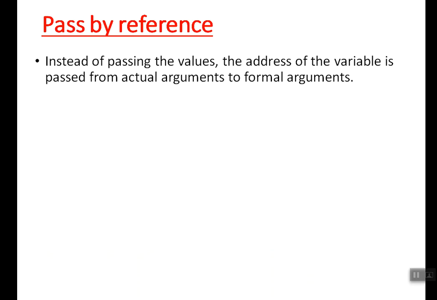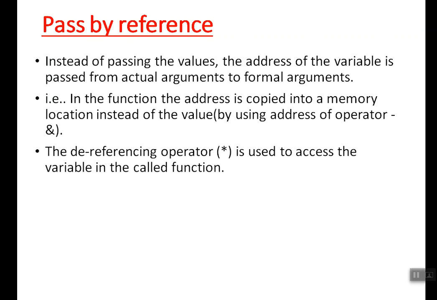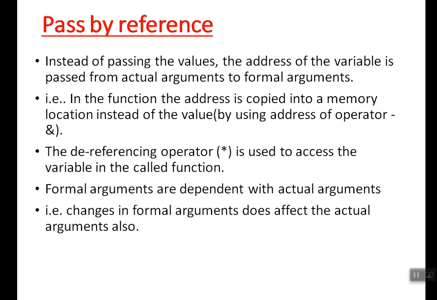So in terms of call by reference, instead of passing the value, we are going to pass the address. You know how to pass the address, right? Ampersand. From the address, how to access a value? Yes, star, right? So star is used to access the value from the address. So here we say that formal arguments are dependent on actual arguments. That is, changes to formal arguments will affect the actual arguments also, right?